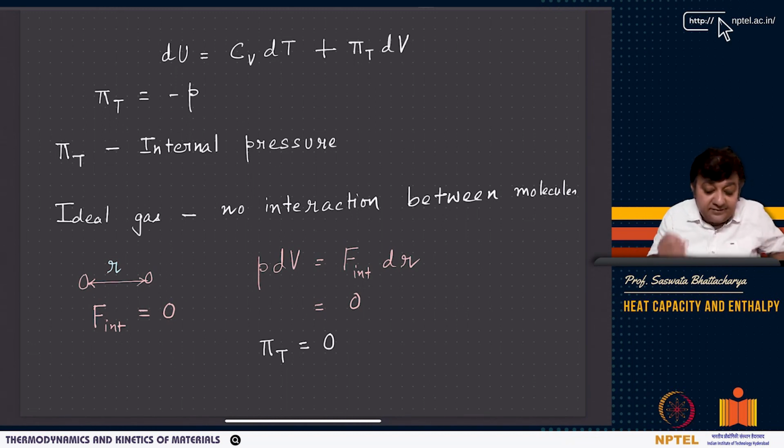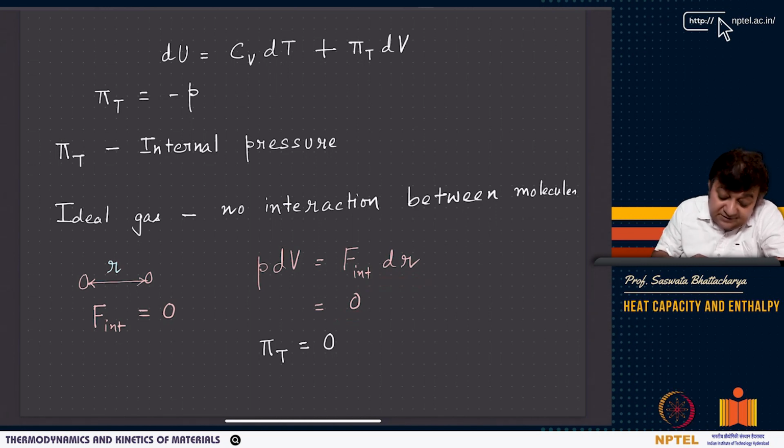However, remember, you can show it later, but now please understand, if there is no interaction between molecules, that is, there is no force of interaction between molecules, then this p dV term, which is nothing but the interaction force times the separation distance between particles or molecules, this internal interaction term basically goes to 0.